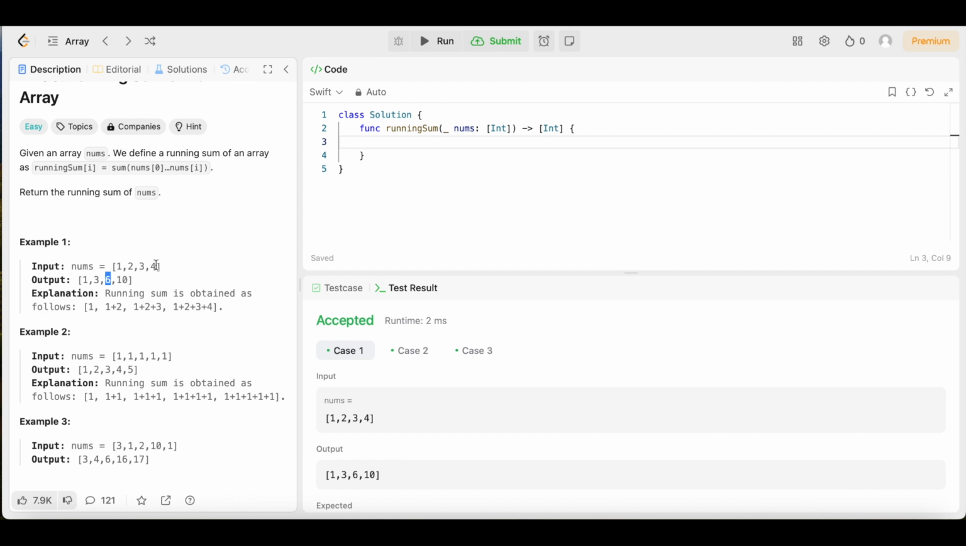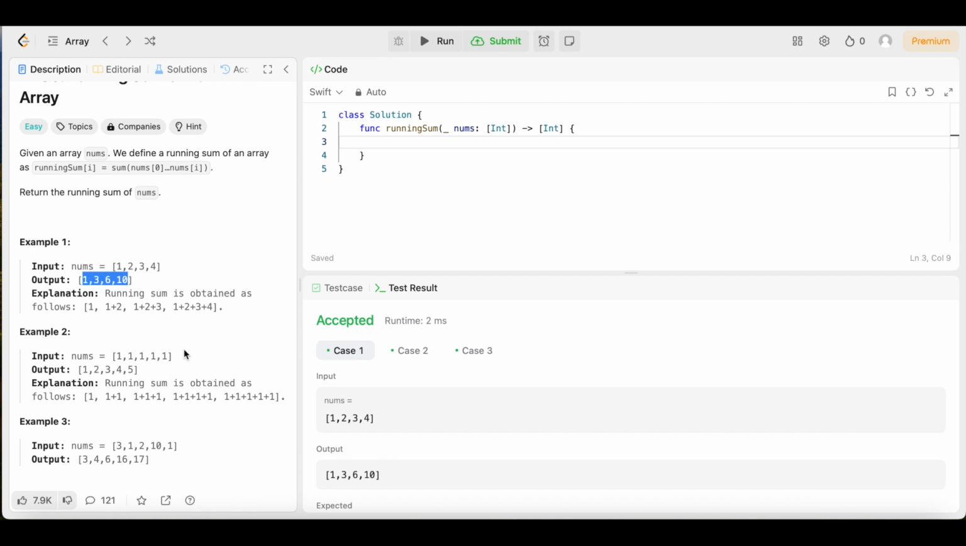Then we move down to index 3. If we look at index 3 and we add up all the numbers up to it, we have 1 plus 2 plus 3 plus 4, which gives us 10. And that's how we got this output right here. First we started with 1, then we did 1 plus 2 because there's a 1, 2 right here. Then we did 1 plus 2 plus 3 because there's a 1, 2, 3 right here. Then we did 1 plus 2 plus 3 plus 4 because that's the 1, 2, 3, and 4 right here. And that's how we got this output right here. So let's look at example 2.